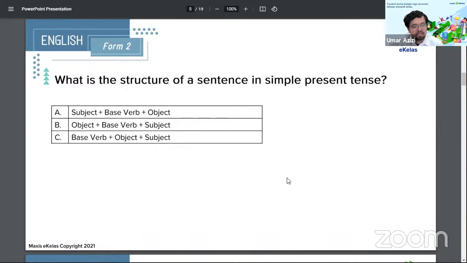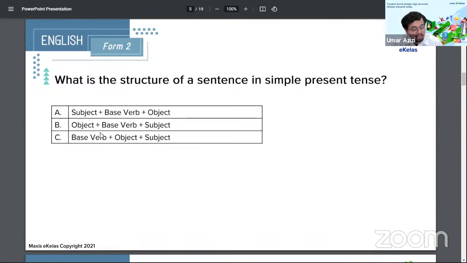What do you think it is? Dr. Kraft says A. Does anyone have any other answers? Do we have a different answer? Do we or do we not have a different answer? Right, so it's okay. Maybe everyone's a bit confused about what to guess. Dr. Kraft and Norafika say A, subject, verb, object, SVO.